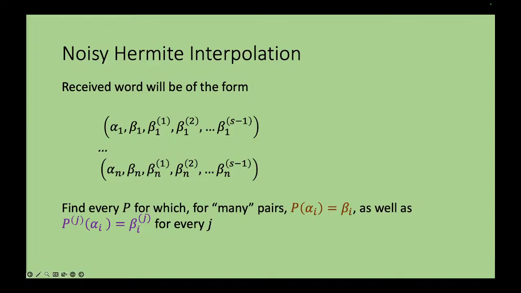And you can ask exactly the same list decoding question over here, whose algebraic form is noisy Hermite interpolation. You are given a list of points alpha i and purported evaluations and derivatives at various points. You want to find every polynomial p for which, for most alpha i's, p of alpha i is beta i, as well as all the higher derivatives also agreeing. This is noisy Hermite interpolation, the algebraic word, or in the coding theory language, this is just list decoding univariate multiplicity codes.